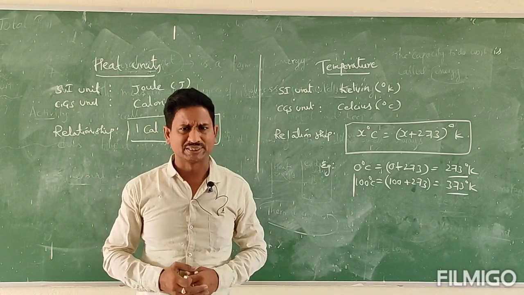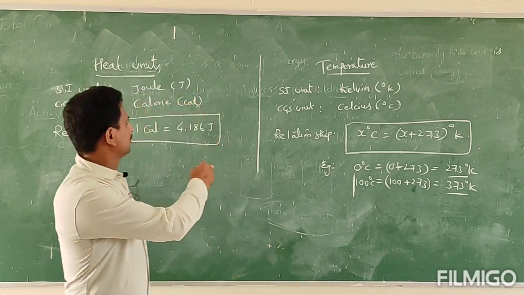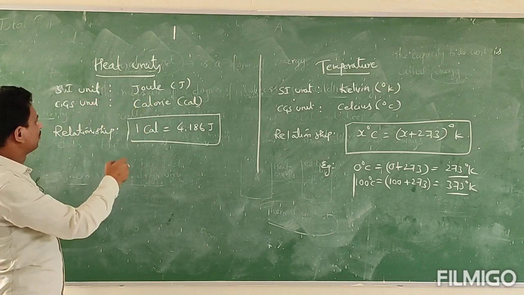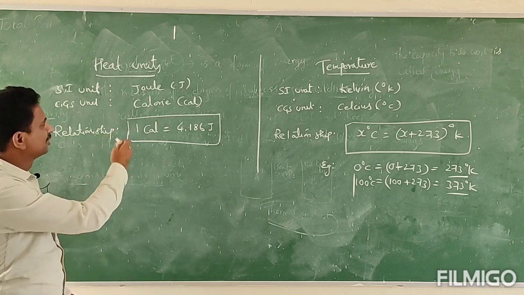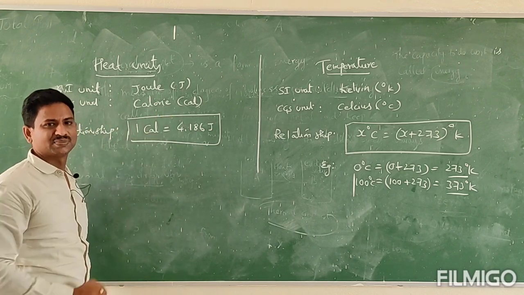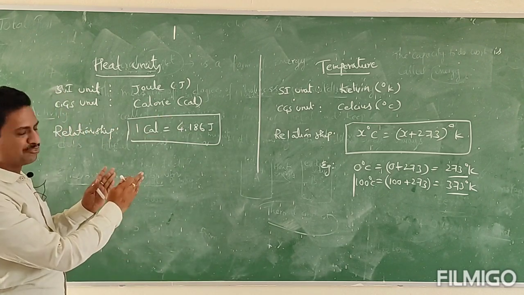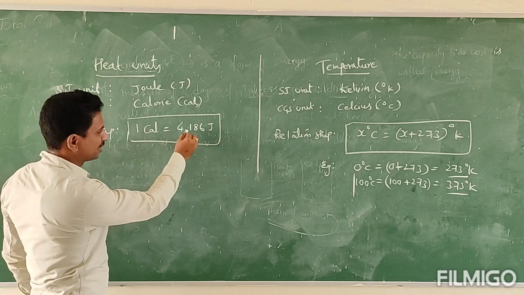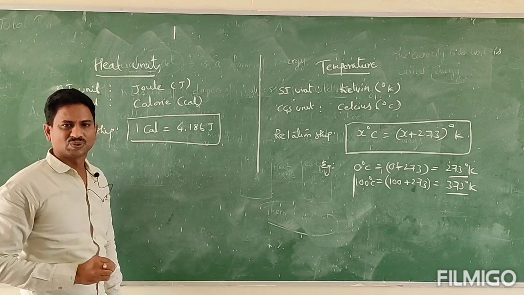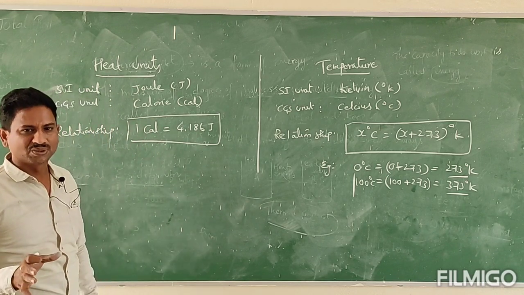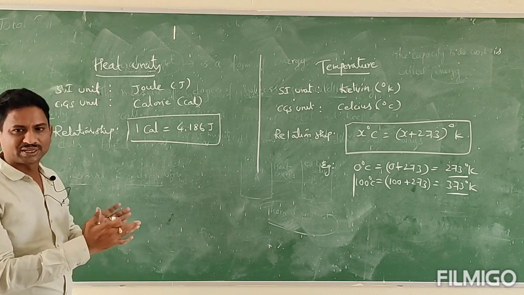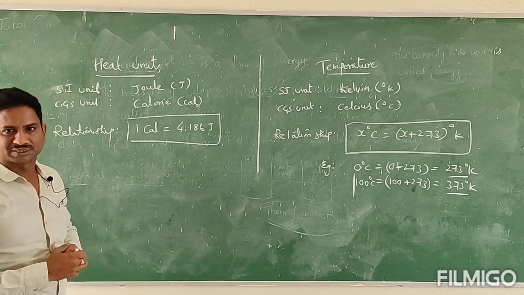So do you know the SI system? The SI unit of heat energy is joule, whereas the CGS unit of heat energy is calorie. And the relationship between these two is 1 calorie is equal to 4.186 joules. Okay, children, it is very useful while converting from joule to calories in higher studies.